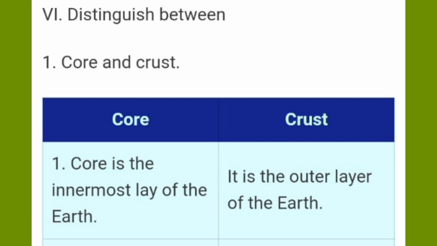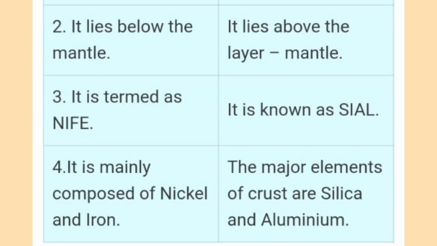First point: core is the innermost layer of the earth. Crust is the outer layer of the earth. Second point: core lies below the mantle. Crust lies above the layer of mantle. Third point: core is termed as Nife. Crust is known as Sial. Fourth point: core is mainly composed of nickel and iron. The major elements of crust are silica and aluminium.